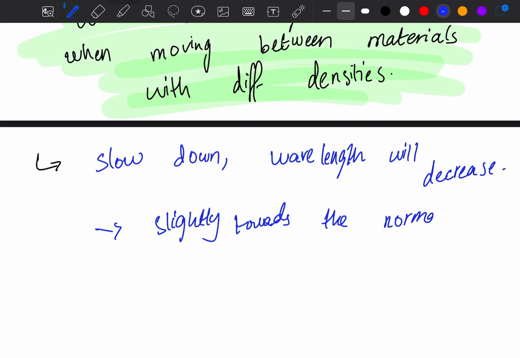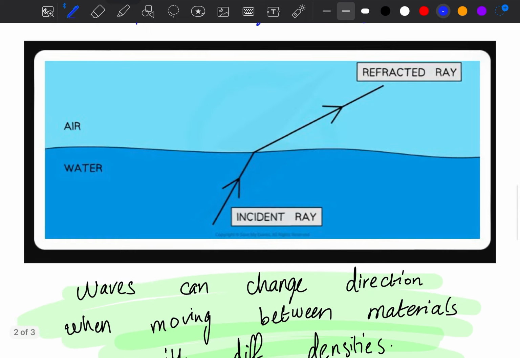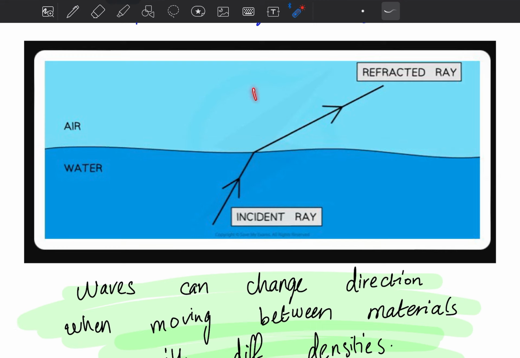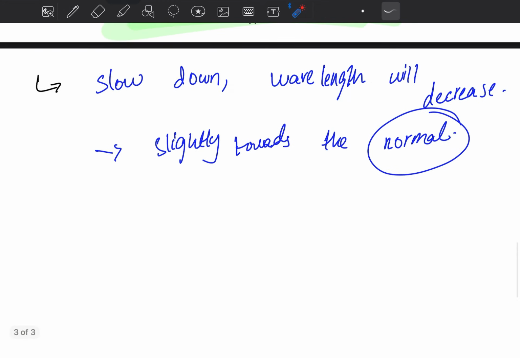Now, what is the normal? This line between the two mediums is not the normal, so let's ignore this line. When there is an incident ray, refracted ray, reflected ray or diffracted ray, the imaginary line between them is known as the normal. So this was one point which says if the waves were slowing down, obviously the wavelength will decrease.